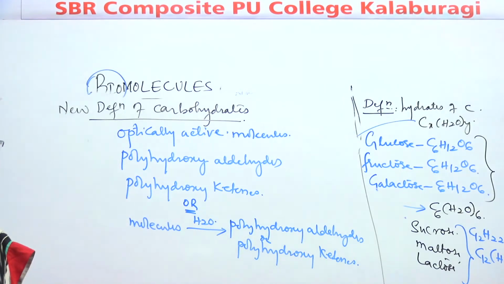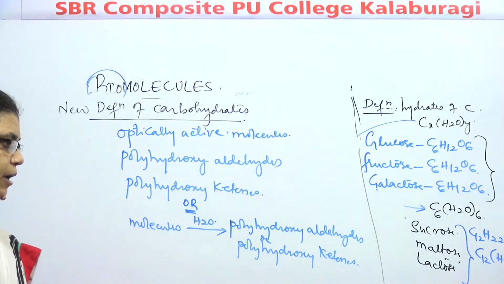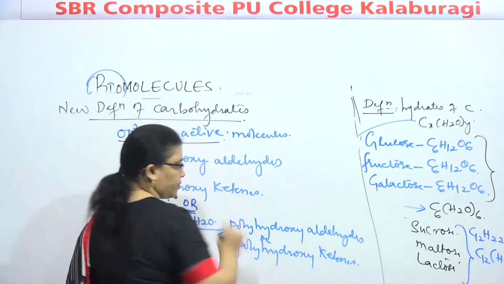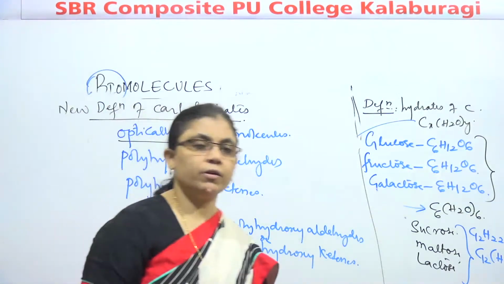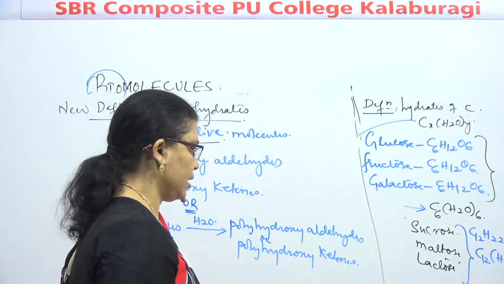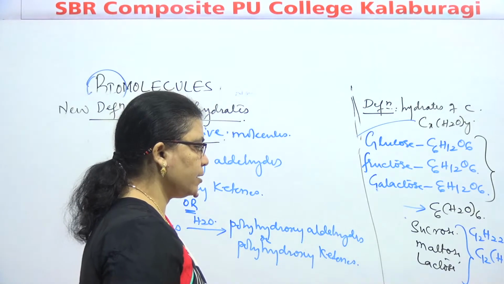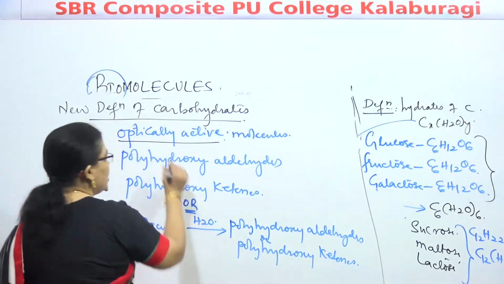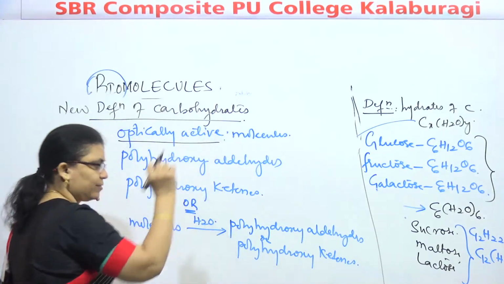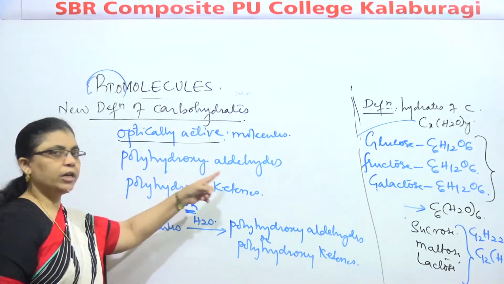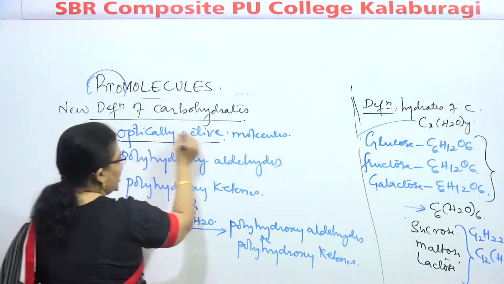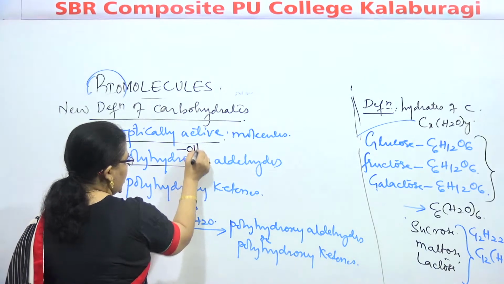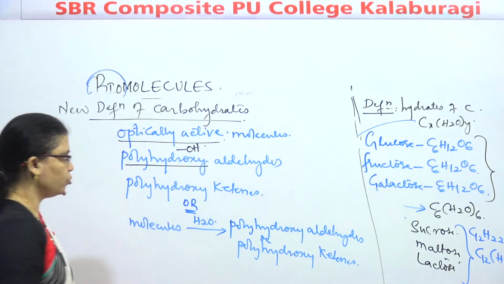Carbohydrate. So I will repeat the sentence once again. The carbohydrates are optically active. Optically active means what, children? Already I have studied in haloalkane. We said whenever the molecules contain a chiral center, they are able to rotate plane polarized light. So these are optically active substances which are polyhydroxyaldehyde. Polyhydroxy means they contain many OH groups.